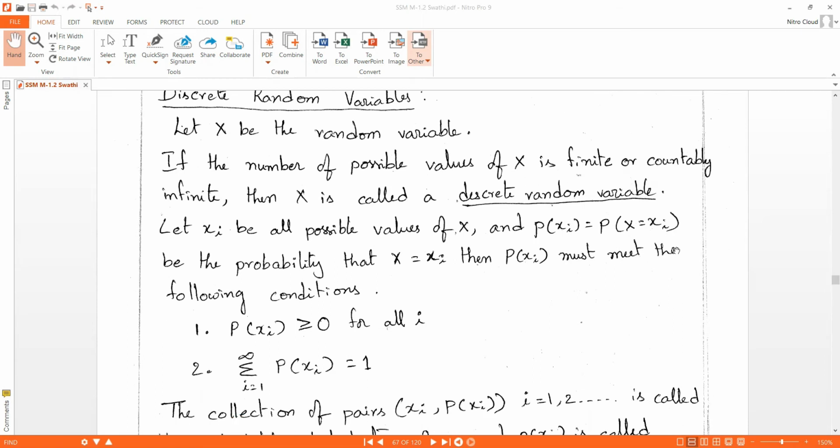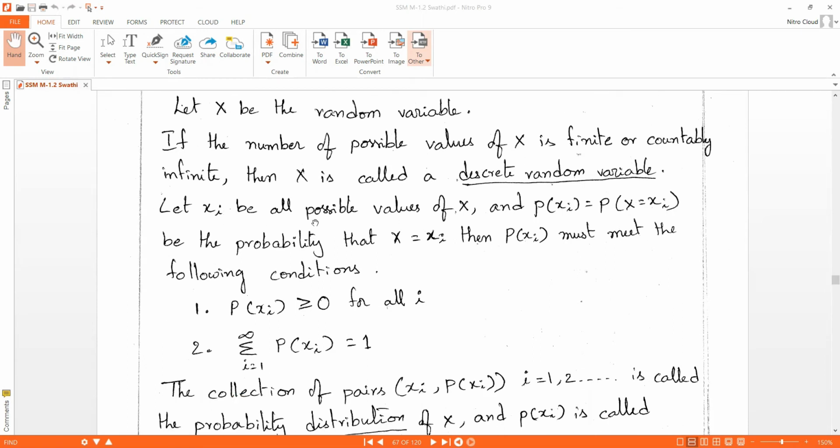Let xi be all possible values of X, and p of xi equal p of capital X equal to xi, that is, the probability that X equals xi. Then p of xi must meet the following conditions.